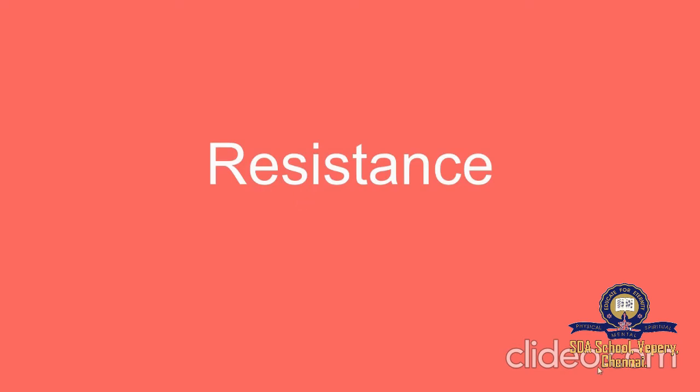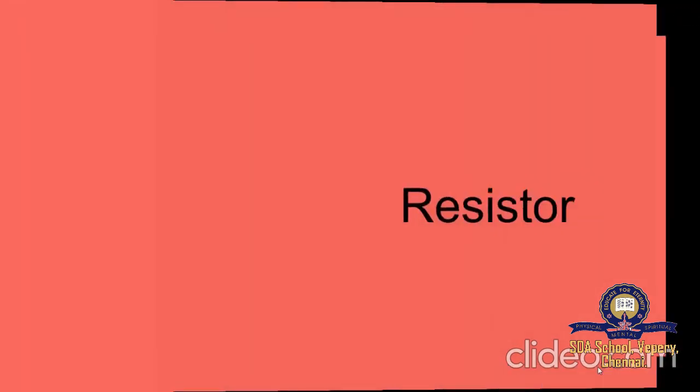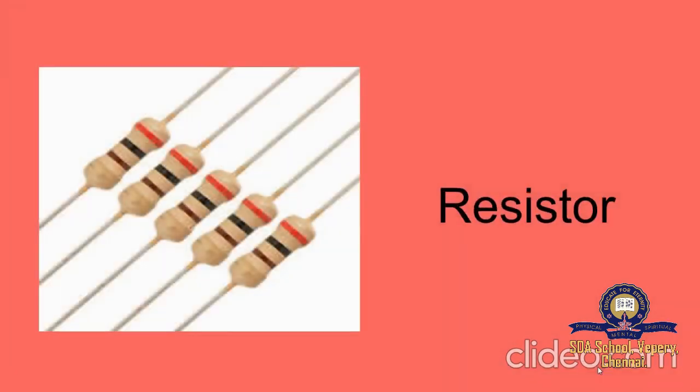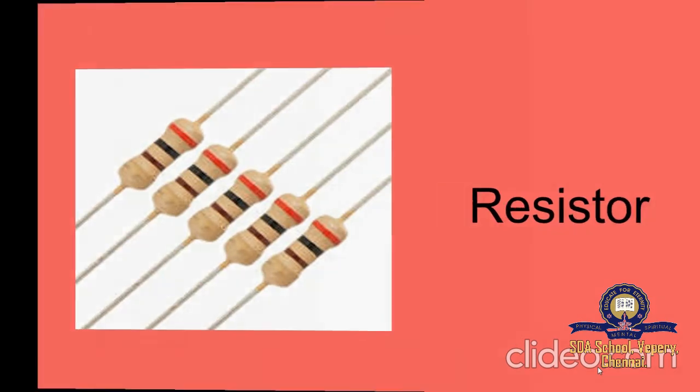We can also control the amount of flow of current in a circuit with the help of resistance. Such components used for providing resistance are called resistors. This is one type of resistor; we see this type of resistor in our TV remotes, AC remotes, and many other appliances. You can also see it in a mixie, grinder, and so on. This resistor is now being used in various electronic appliances in modern times.